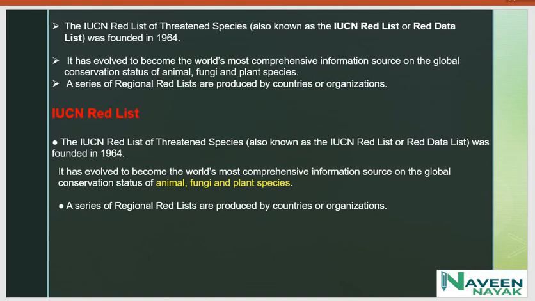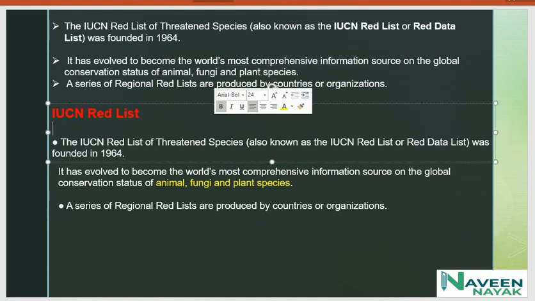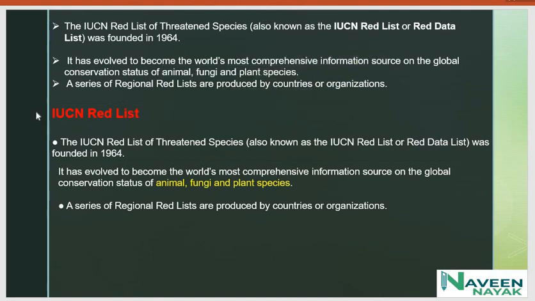It has evolved to become the world's most comprehensive information source on the global conservation status of animals, fungi and plant species. Remember this: animals, fungi and plant species conservation status. A series of regional Red Lists are produced by countries or organizations.